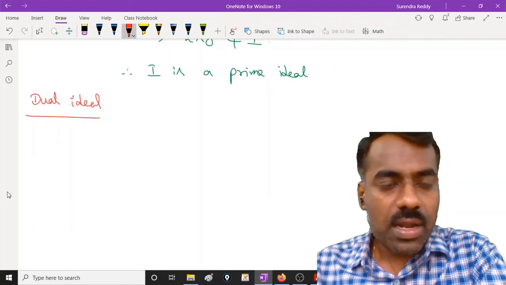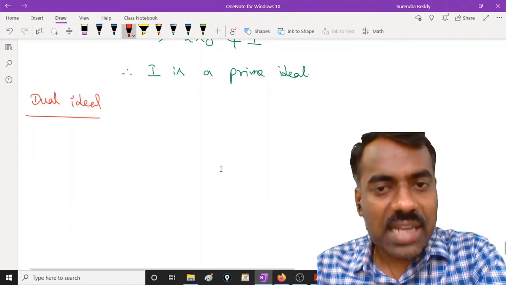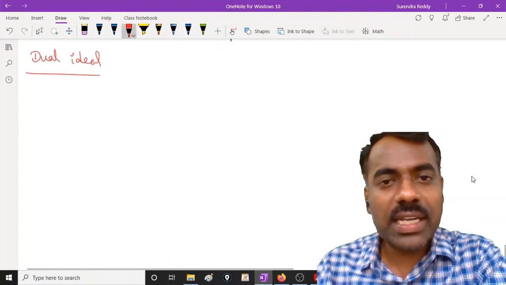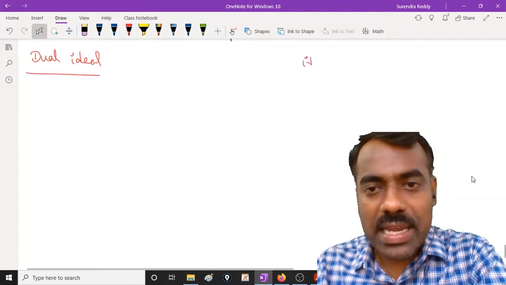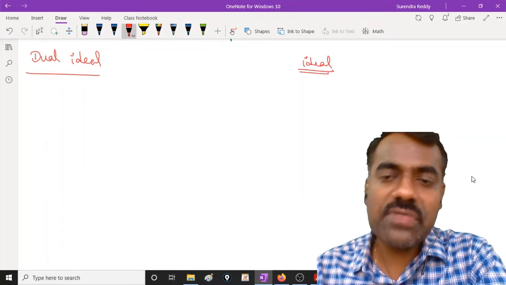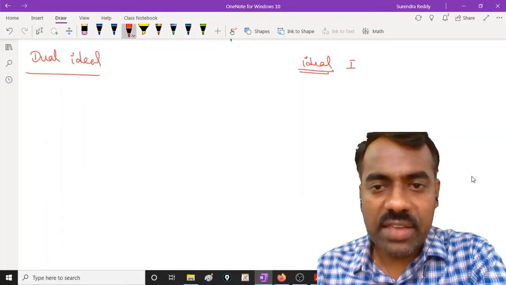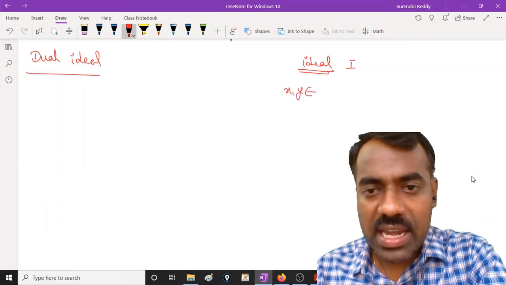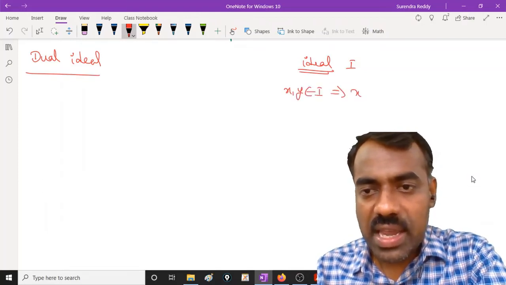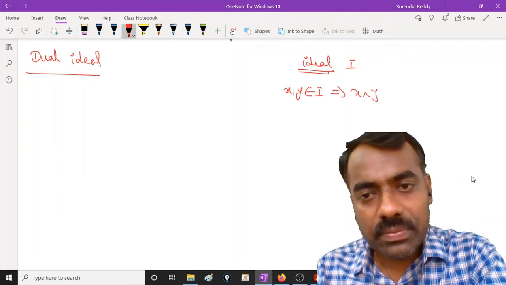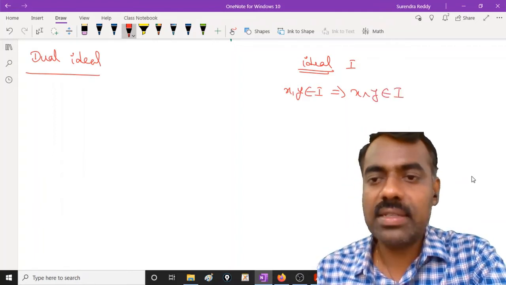If you recall, what is an ideal by definition? I'll write it here, so that we already know the concept of dual ideal. Duality we know, so we can easily write it. An I is said to be an ideal if whenever x and y are in I, then their x join y is in I, right?